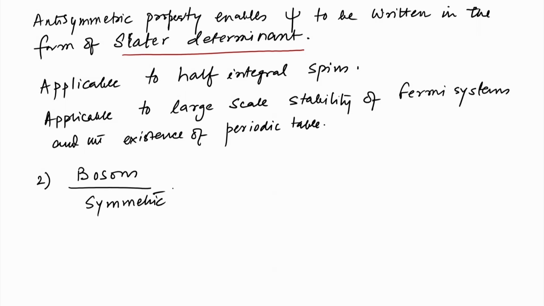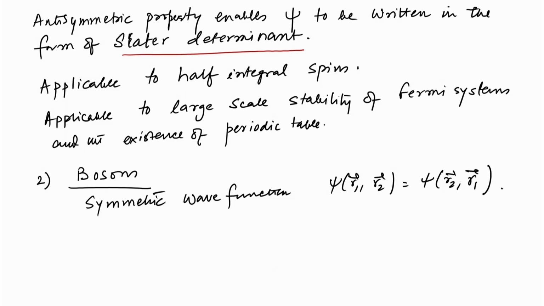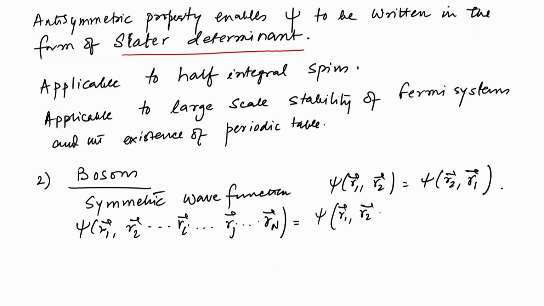Symmetric means symmetric with respect to the interchange of particles, which means that psi(r1, r2) equals psi(r2, r1), and in a many particle sense, psi(r1, r2, ..., ri, ..., rj, ..., rn) equals psi(r1, r2, ..., rj, ..., ri, ..., rn).